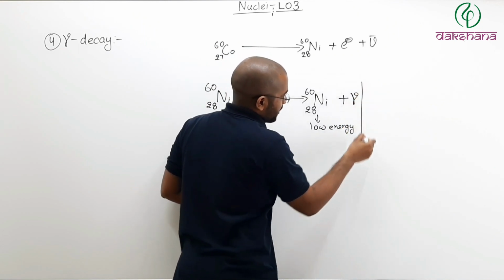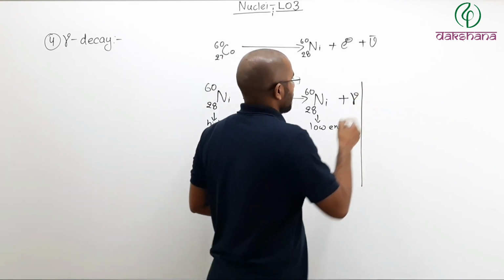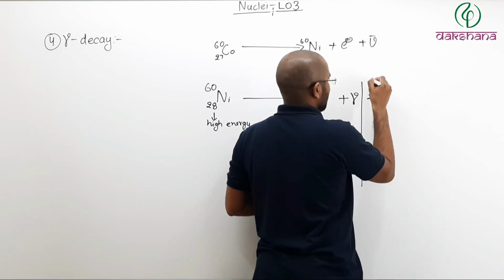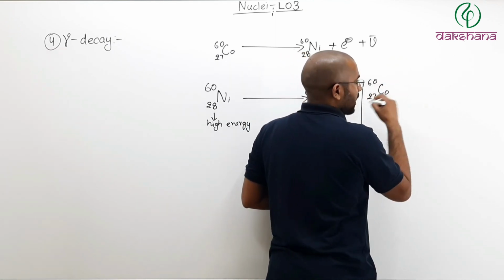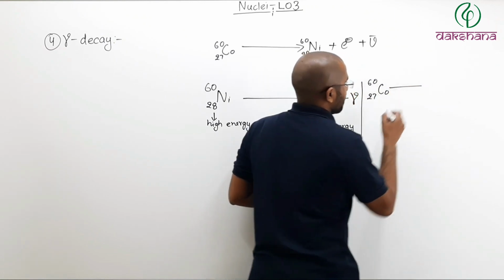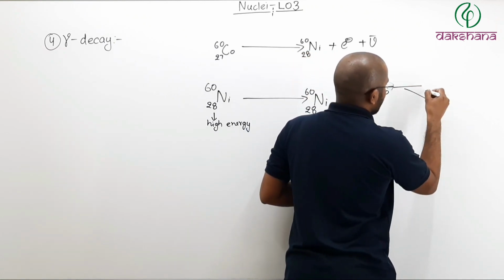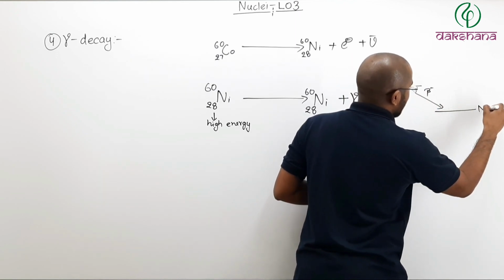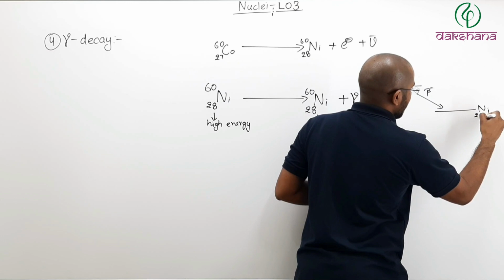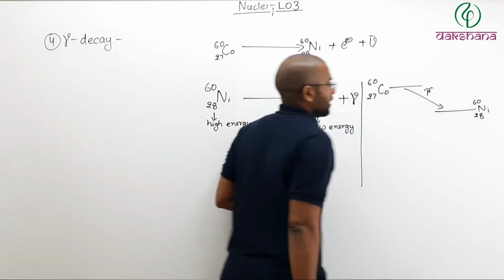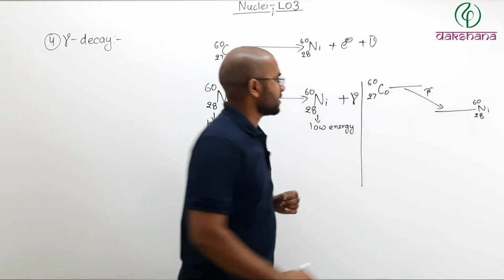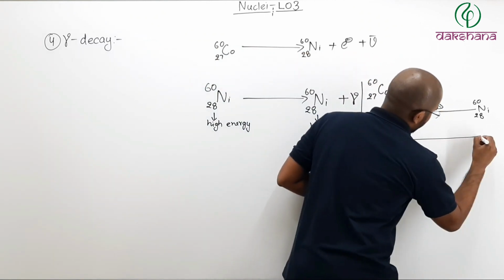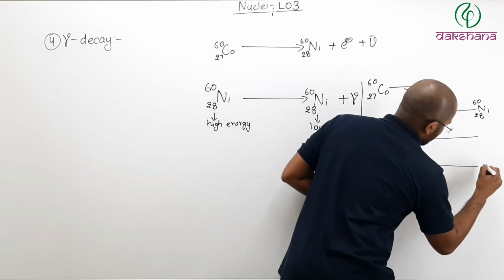Now let's try to understand how it actually happens. So a cobalt 27-60 is there. Now this cobalt has an energy state. It will go down by emitting a beta minus particle. Your nickel 28-60 will be formed. Now nickel will be formed in a high energy state. So it will try to go down to the ground level.